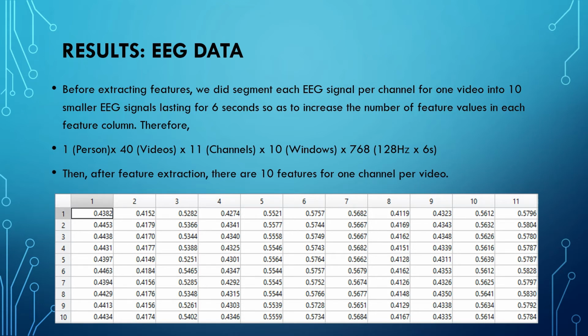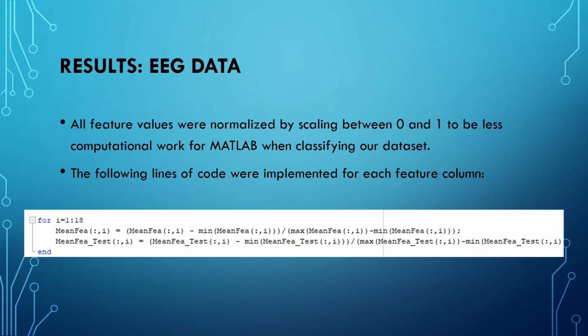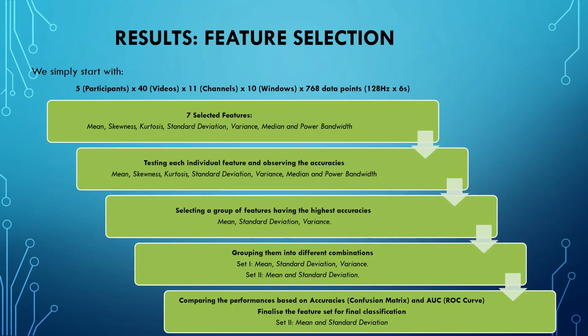And here I already extracted the features, which is mean features. Here for 1 channel, we have 10 different feature values for 1 video. Then all feature values were normalized by scaling between 0 and 1 to be less computational work for MATLAB. When classifying our datasets, the following line of code will be implemented for each feature column. I use a for loop to do this step. Then we're going to move to feature selection.